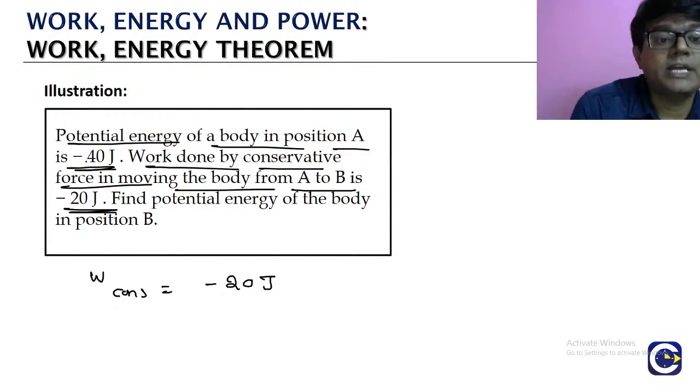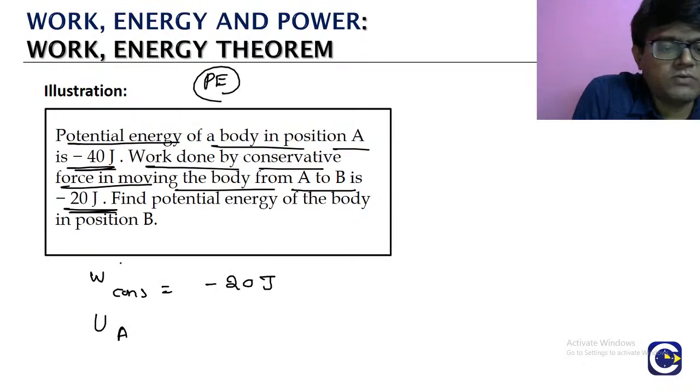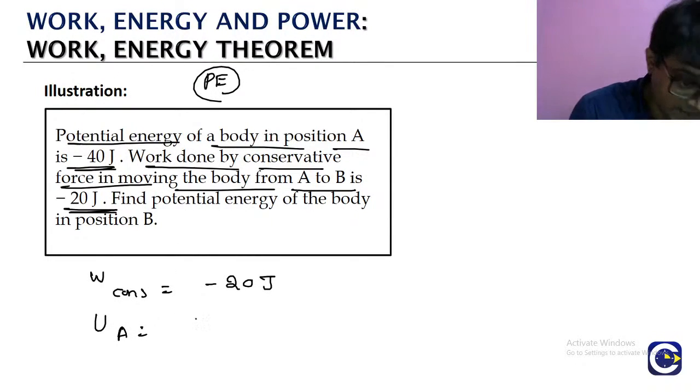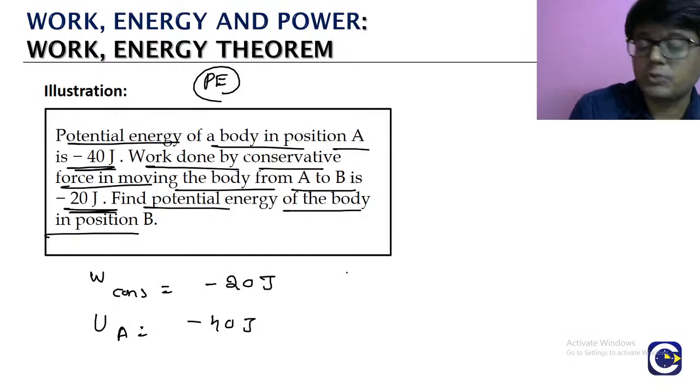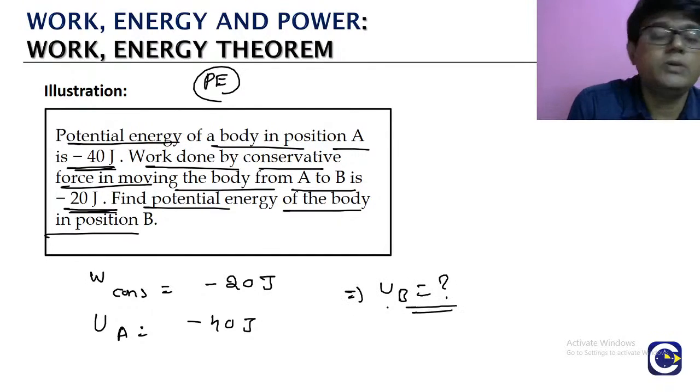Potential energy of the body in position A, generally we use the symbol U, or you can use P also, whichever you prefer. UA is -40 joules. Find the potential energy of the body in position B. What is it? UB. We need to find the value of UB.